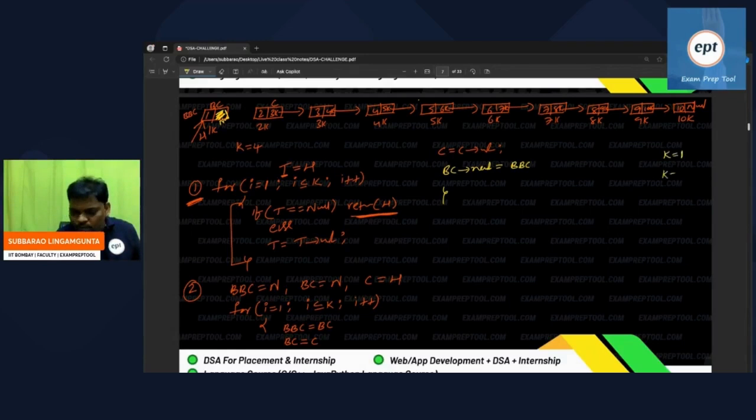Now I have to start K value 2. So start now: 2 less than or equal to K. Fine. Perfect. Now again these three people will shift one position to the right. What is the answer? The before current.